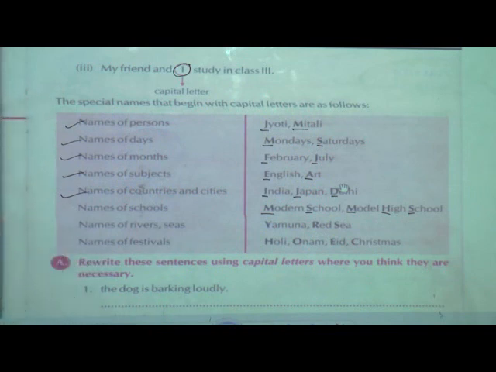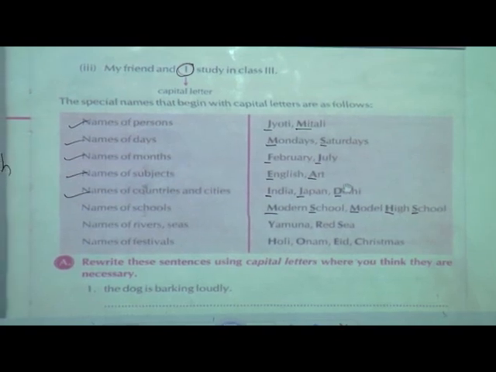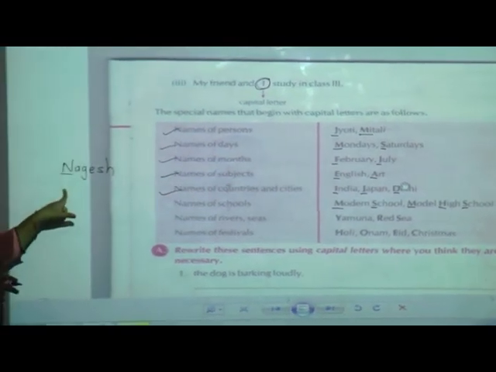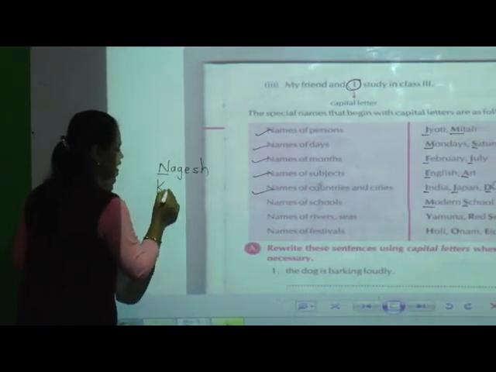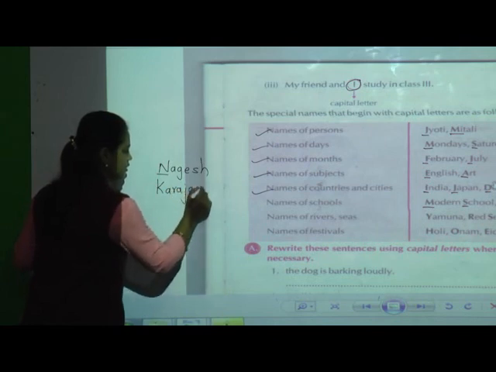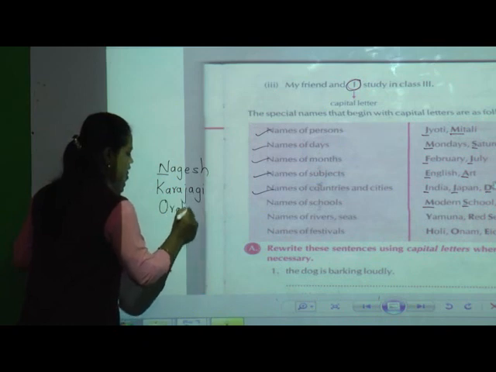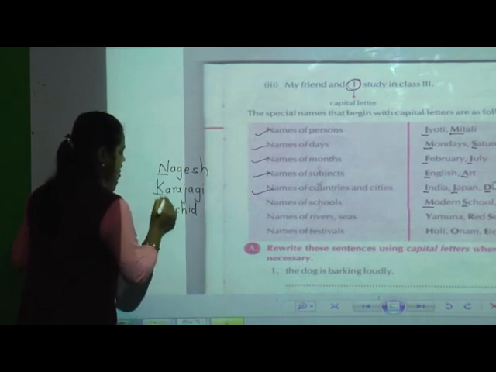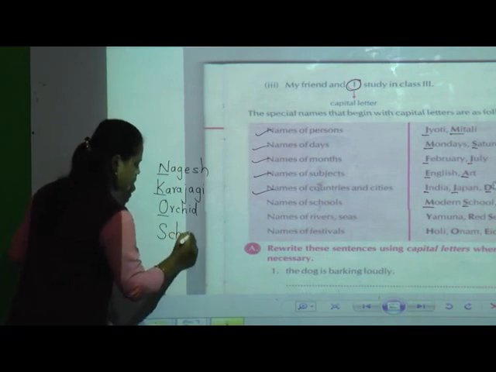Nagesh Karasgi Orchid School. So whenever you are writing Nagesh Karasgi Orchid School, the first letter is capital. Nagesh, N is capital, Karasgi, K is capital, Orchid, O capital, and again School, S capital.